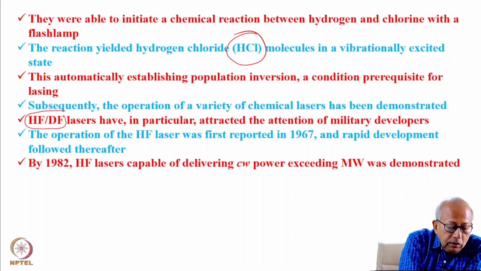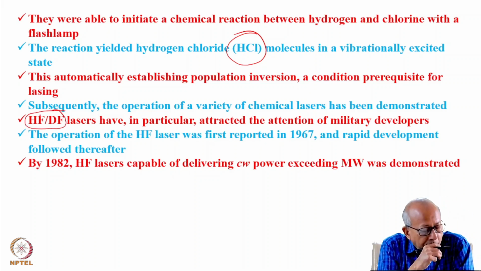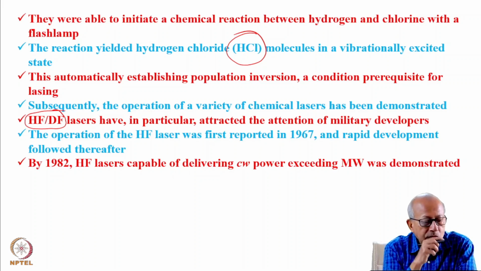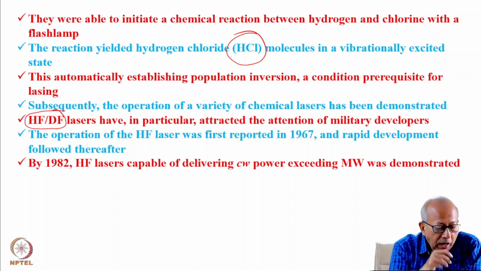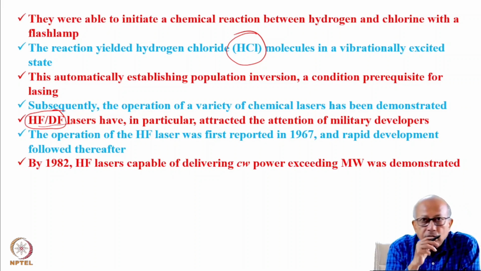Following this, there has been operation of a host of chemical lasers, of which the most popular lasers that have emerged are hydrogen fluoride and deuterium fluoride.